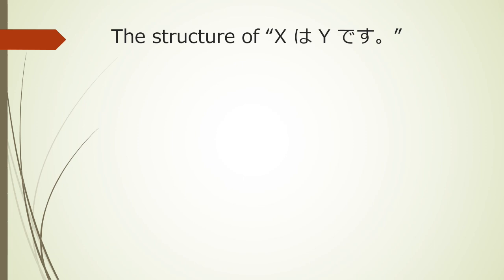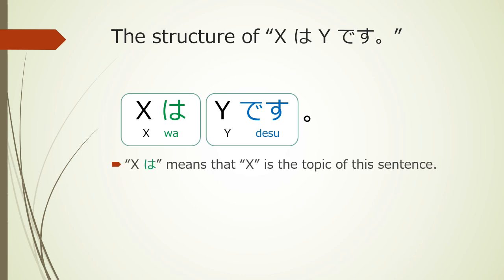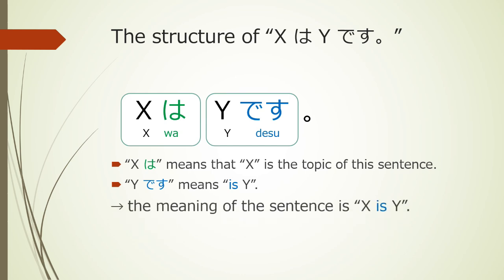The structure of X は Y です。X は means that X is the topic of this sentence. Y です means is Y. So, the meaning of the sentence is X is Y.